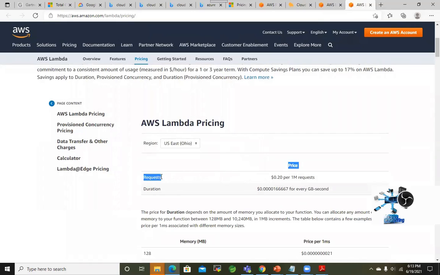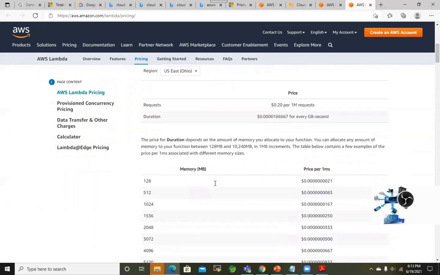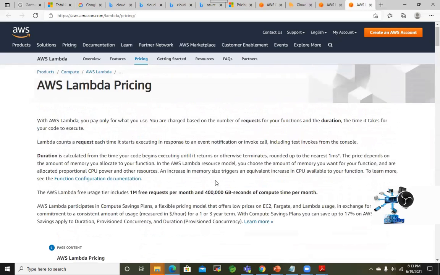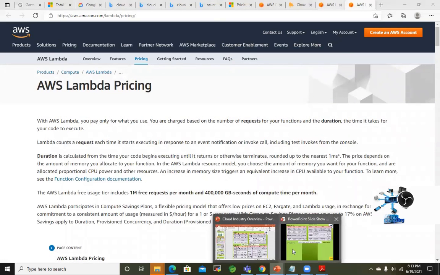Requests: you can see $0.20 per 1 million requests. Duration is priced for every GB-second, so this many dollars for every GB-second. That is how the pricing goes on AWS, and there are details you can check. I just want to give you an idea about that.